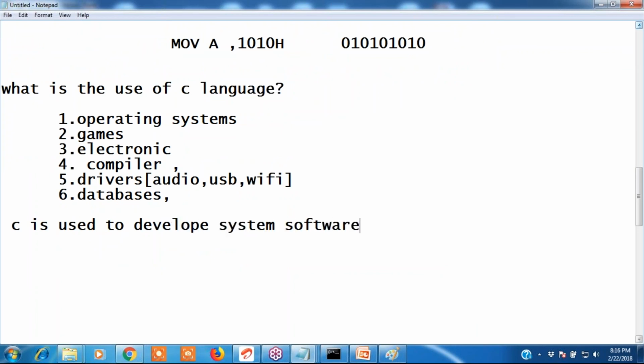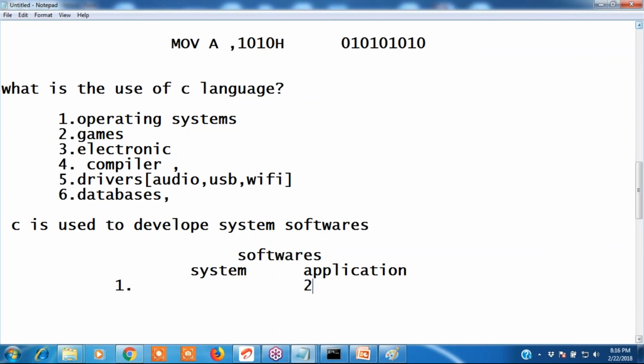You know, softwares are two types. What are the two types of softwares? One is system software and another one is application software. What is system software? To run a system, we need some software. They are called system softwares.